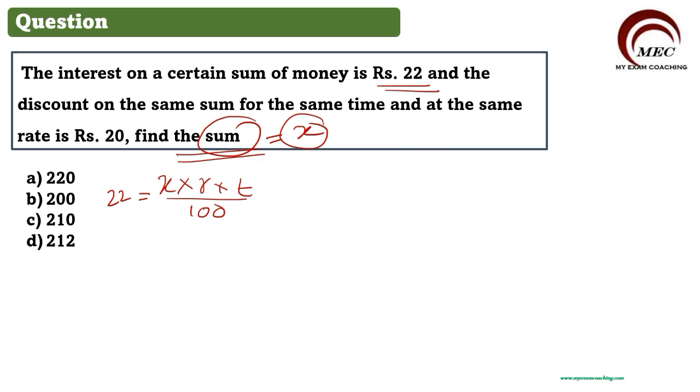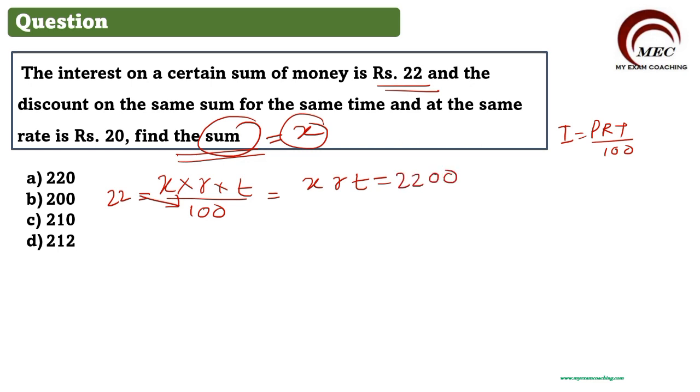The interest formula is P R T by 100. P is the total sum, R is the rate of interest, T is the time period in years, divided by 100. So that is what we have taken, X into R into T by 100. So here we can write X into R into T is equal to, by cross multiplication, 2200.